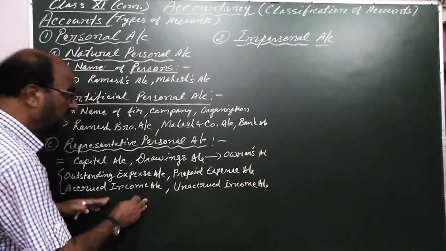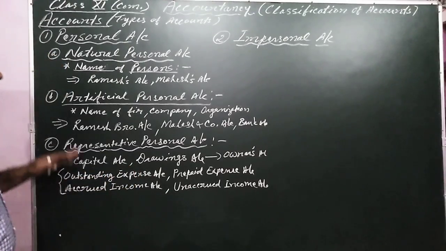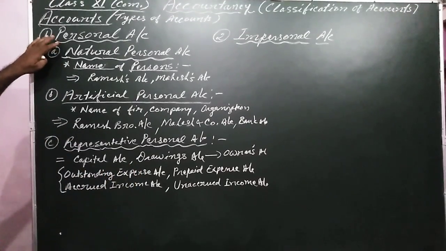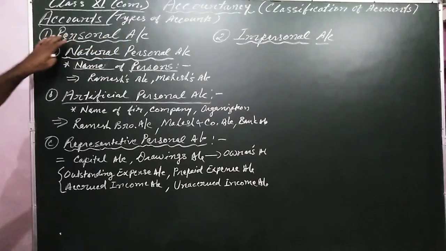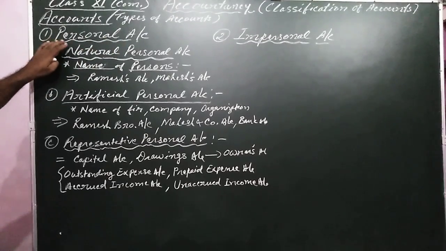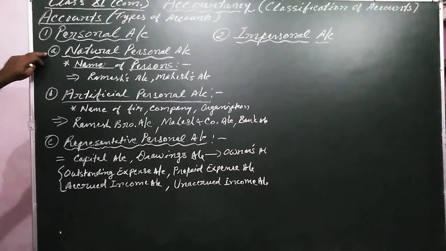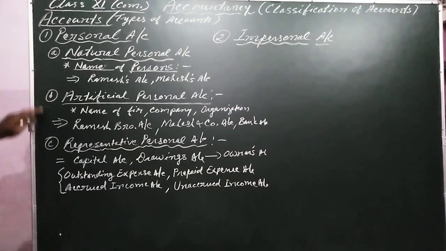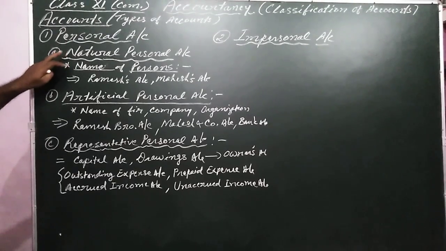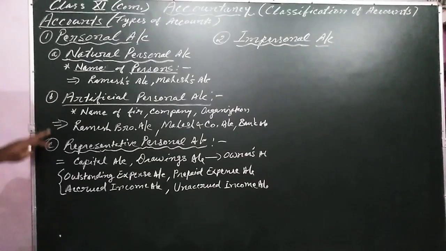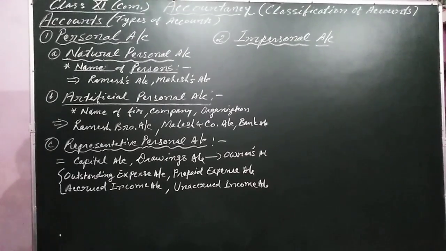These will be taught later on. For now, you only learn the types of account: the first category is personal account, and personal account is divided into A, B, C, that is natural personal account, artificial personal account, and C is representative personal account.